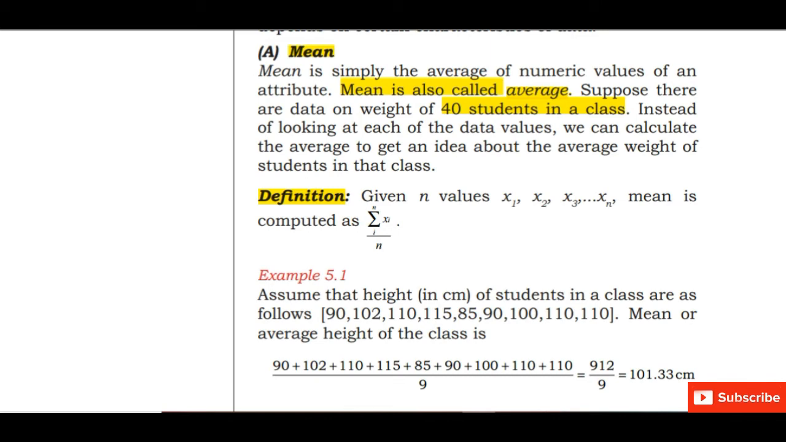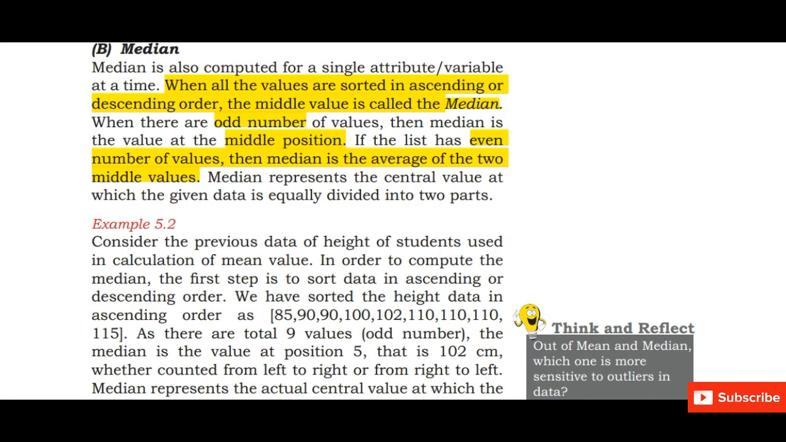Suppose we have to calculate the mean of 40 students in a class. The formula of mean is sigma xi divided by n, where i goes from 1 to n. So how do we calculate the mean? We simply perform addition: we add the values given and divide by the total number of values. Next is median. Median represents the central value. When all the values are stored in an ascending or descending order, the middle value is called the median.